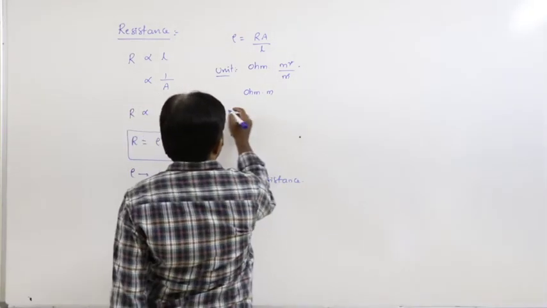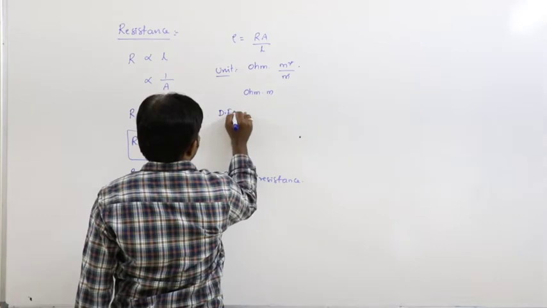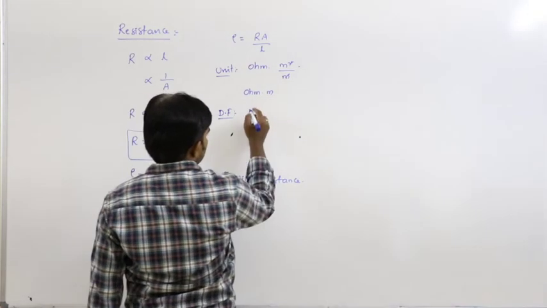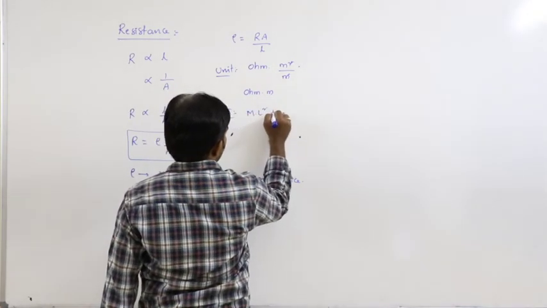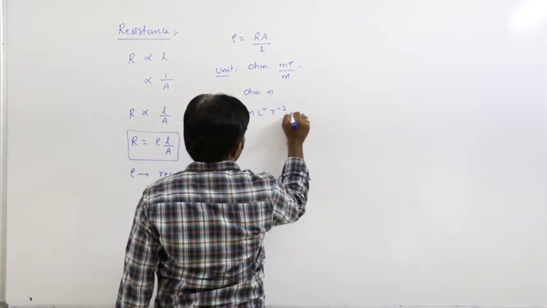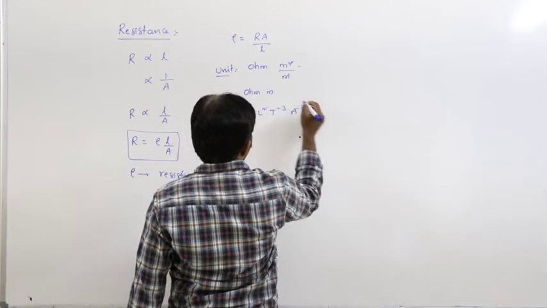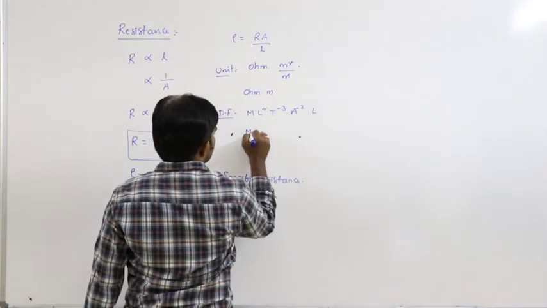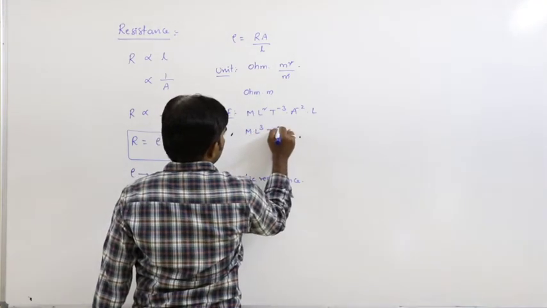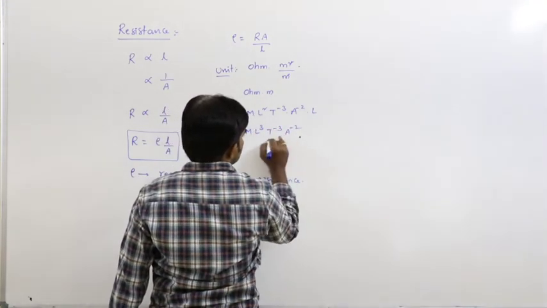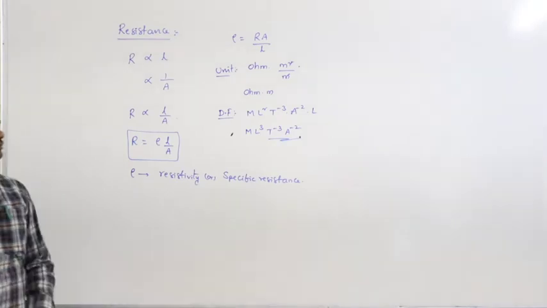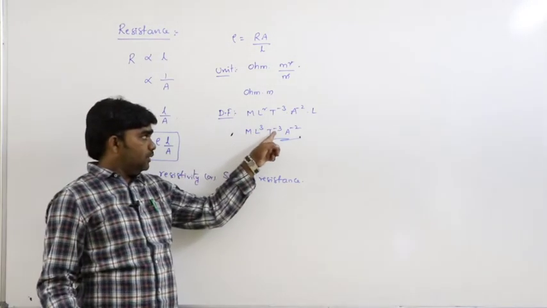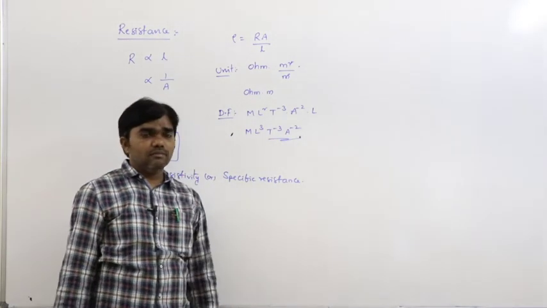So how can you write the dimensional formula? Resistance dimensional formula, just now we wrote M L square T power minus 3 A power minus 2, into meter L. So that is M L cube T power minus 3 A power minus 2.